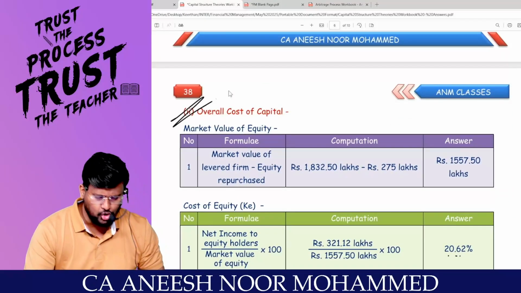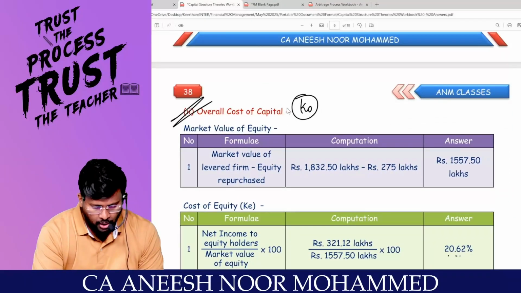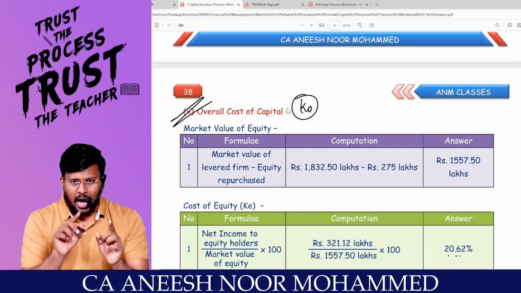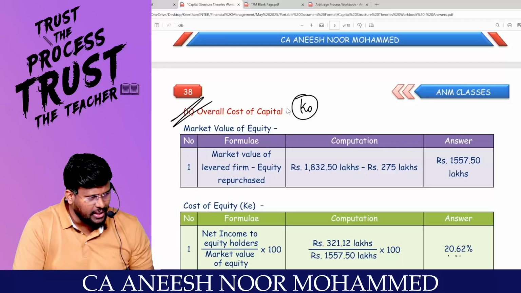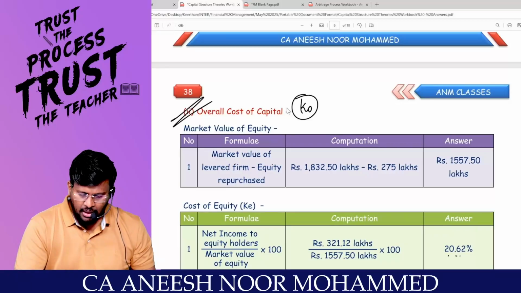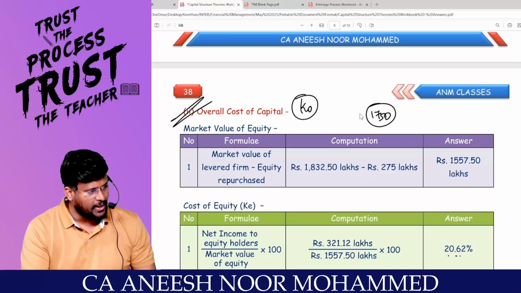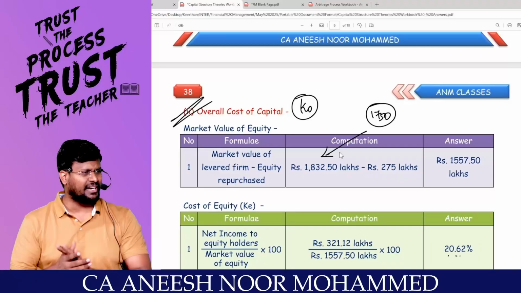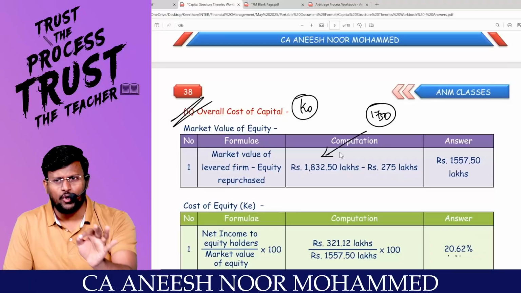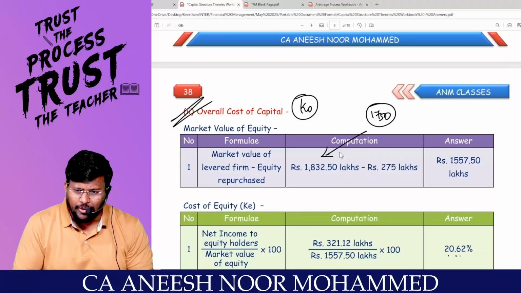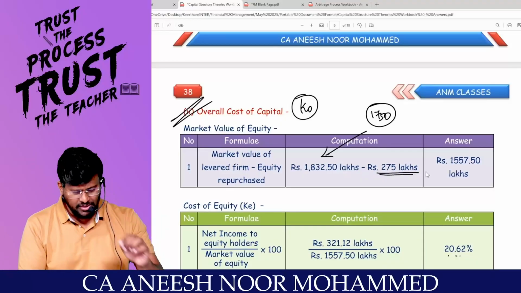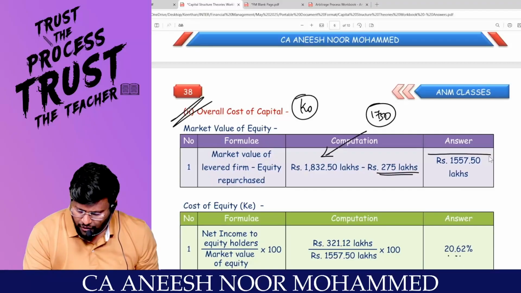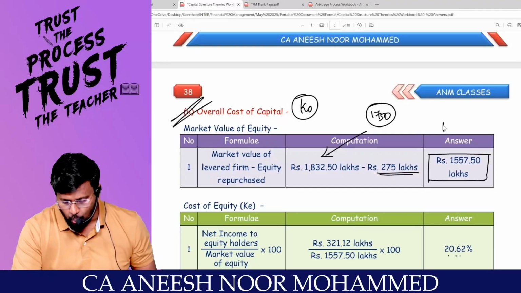Now I am going to calculate the overall cost of capital, which is nothing but KO. First of all, I am going to calculate the market value of equity. After you change from an unlevered firm to a levered firm, the value has increased from 1750 lakhs to 1832.50 lakhs. According to MM, this comprises the value of debt and the value of equity. The value of debt is 275. From the total value of the firm, if you reduce debt of 275 lakhs, you get 1557.50 lakhs, which is the market value of equity.